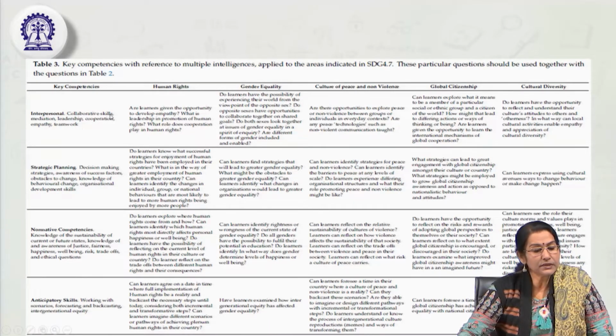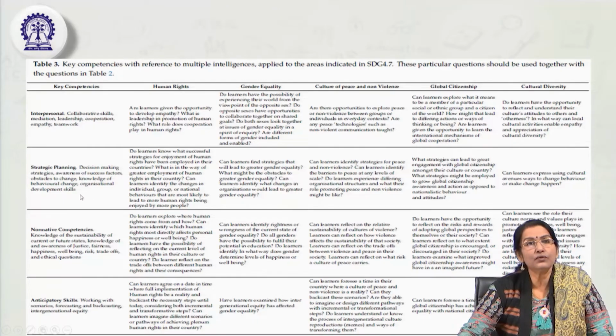So, interpersonal intelligence: we have already discussed the collaborative skills, interpersonal skills between two members, within the group, or between group members within the team. So collaborative skills, sometimes interpersonal mediation, leadership, cooperation, empathy, teamwork. These are all interpersonal. That means how effectively we not only adjust and relate ourselves within the group, but also act and perform effectively in interpersonal relationships.